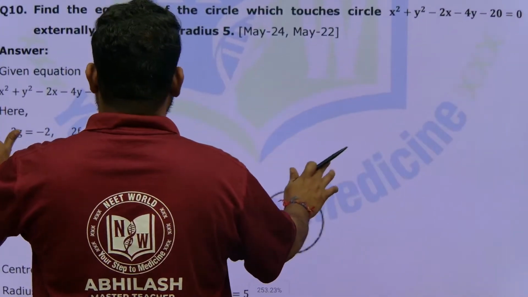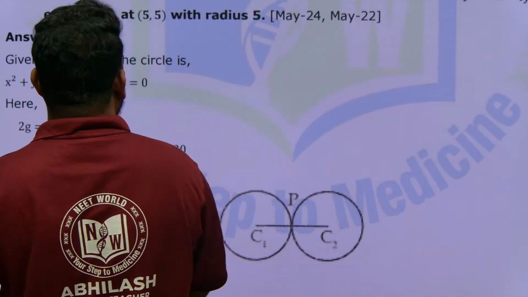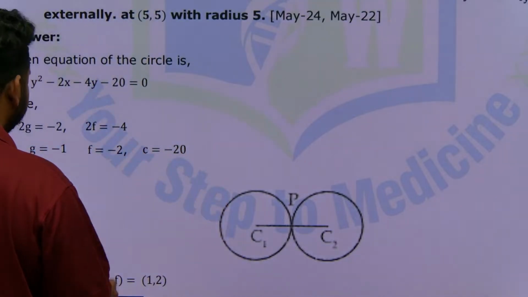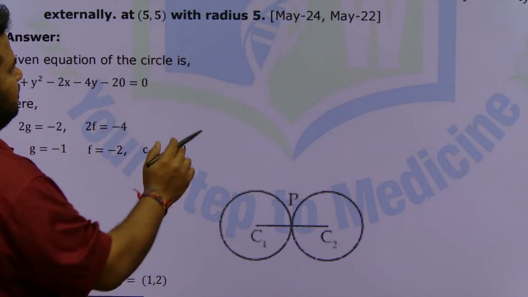This is the question we are solving now. Very important question, highly important. They have asked it 2 times, last year also. Find the equation of the circle. They are asking for the equation of the circle.